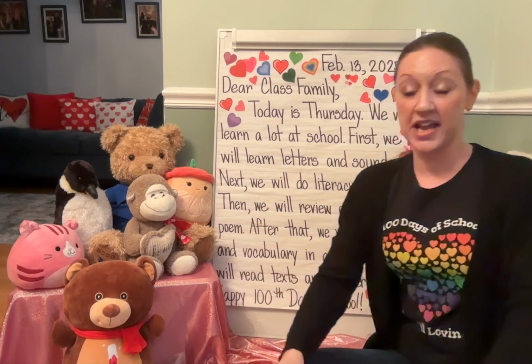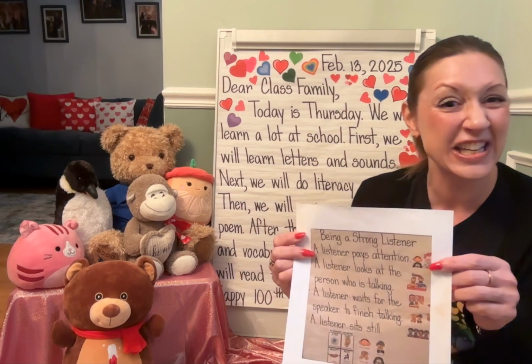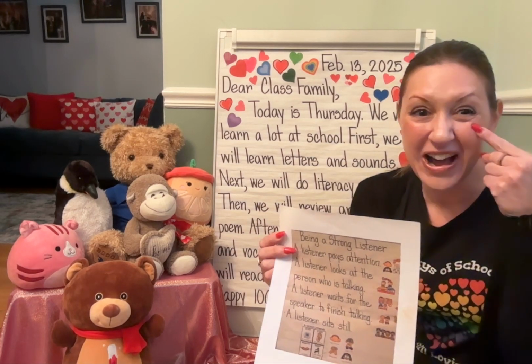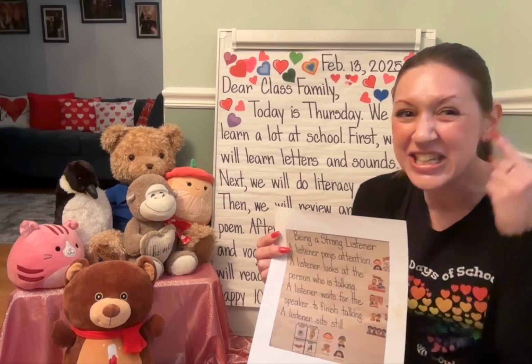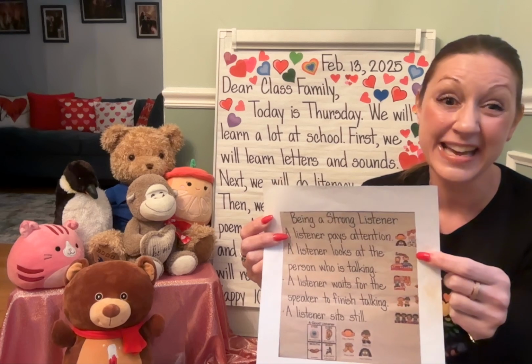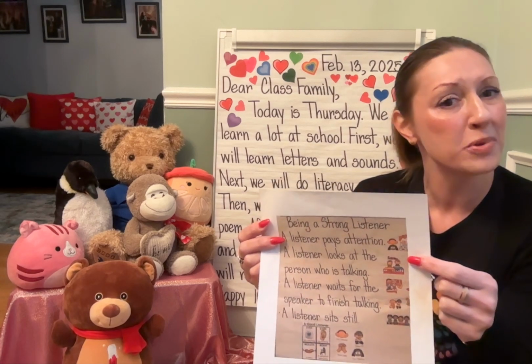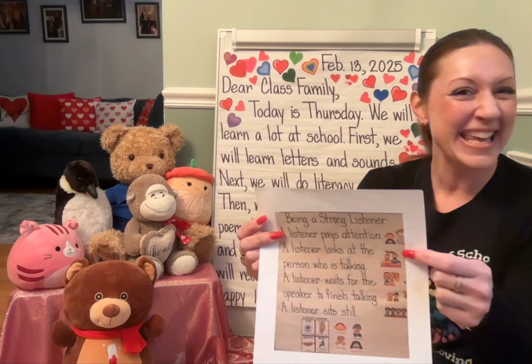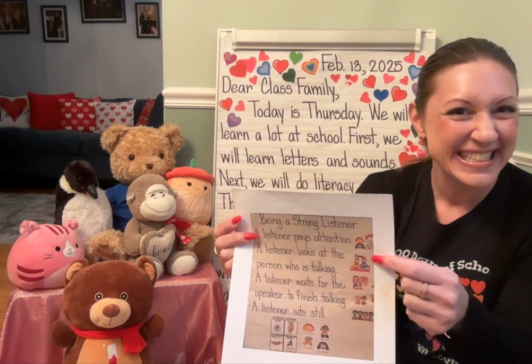And we are learning how to be a strong listener. Remember, a strong listener uses their eyes for watching, ears for listening. Their mouth is silent when someone else is speaking, and body is still and in one place. Are you being a strong listener in kindergarten?